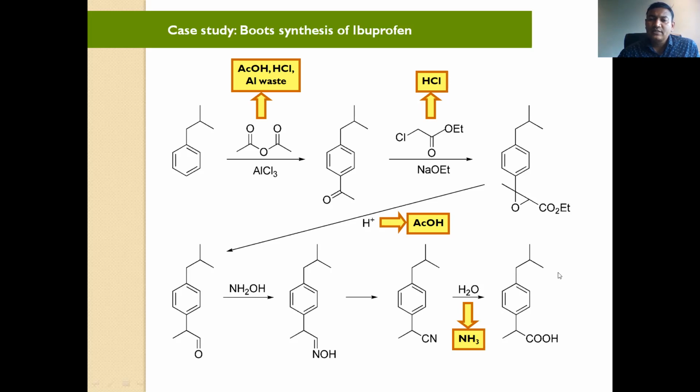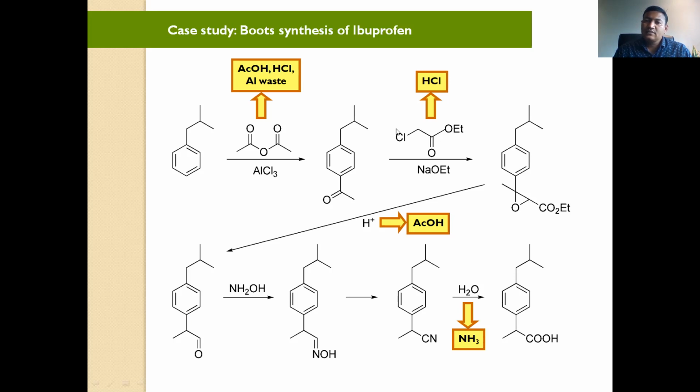So almost 6 steps are involved, and you will find five or six different types of waste, like hydrochloric acid, acetic acid, aluminum waste, ammonia, and so on. After 6 steps, you reach your target molecule, which is ibuprofen. This is the actual chemistry. Our part is how to reduce this waste.